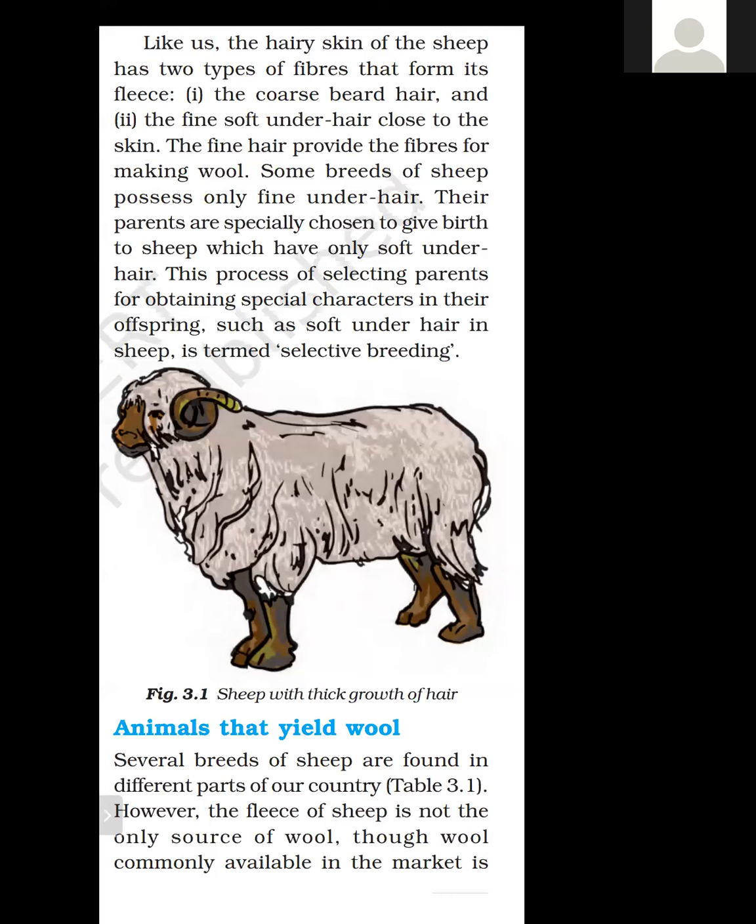And which are those characters? Soft under hair. And this process of selecting parents for obtaining special character in their offspring is known as selective breeding. So you can underline this selective breeding. It is also an important term.